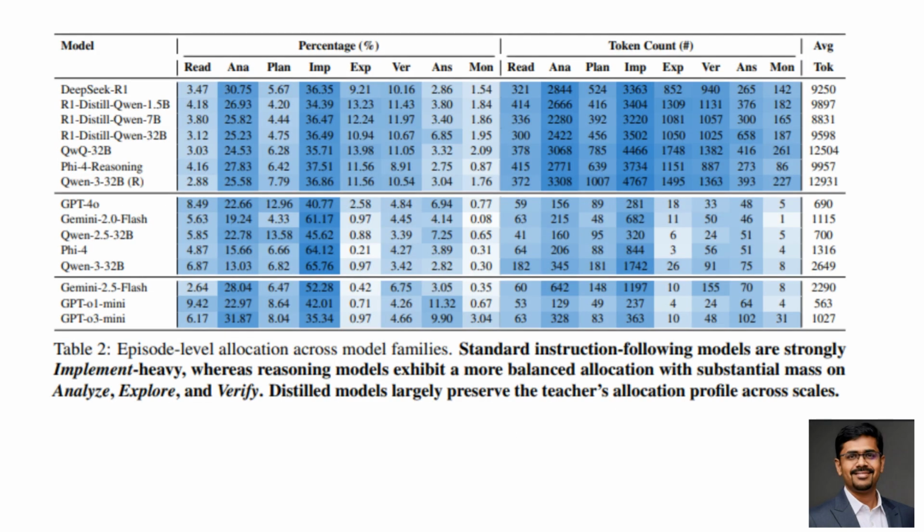When they apply this at scale, something interesting appears. Across many reasoning models, there's a consistent rhythm. Early on, models read, analyze, and plan, then implementation dominates the middle. And near the end, verification and monitoring spike before the final answer. They call this the cognitive heartbeat of machine reasoning. It's not just longer text, it's a predictable progression of thinking modes.